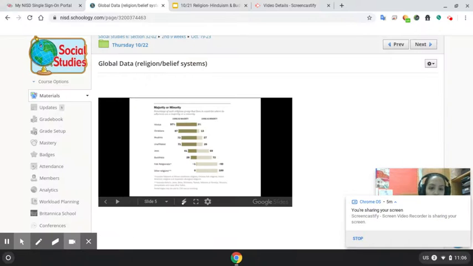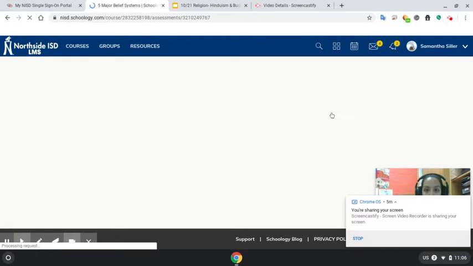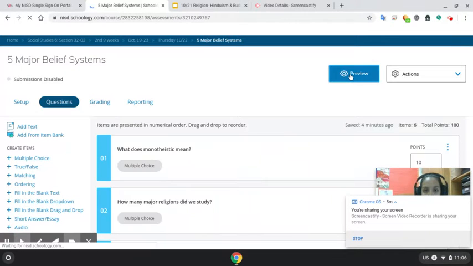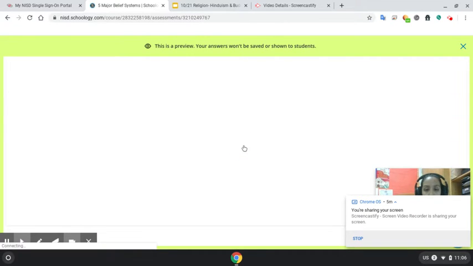After you go through this chart, you are going to use your notes you took from Monday, Tuesday, Wednesday to answer these questions about the 5 major belief systems. You have 2 attempts. And you can use your notes, absolutely.